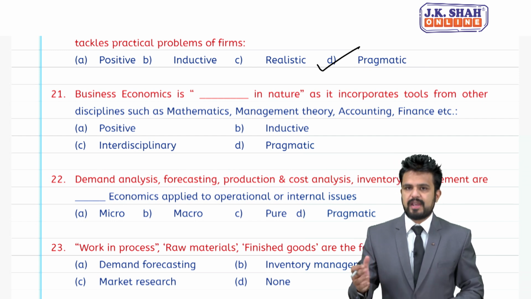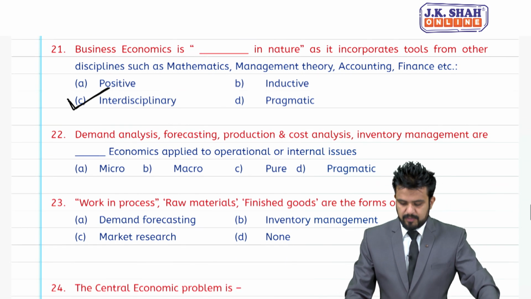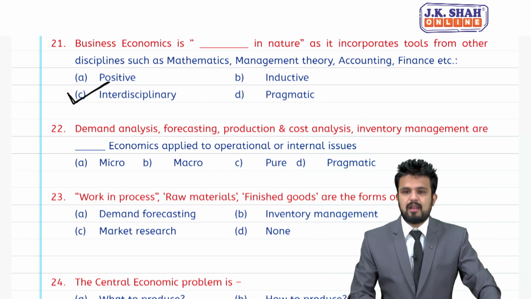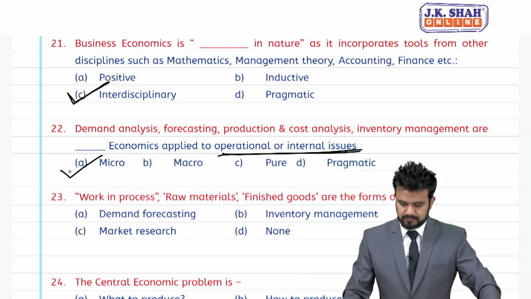So, pragmatic. 21, business economics is dash in nature as it incorporates tools from other disciplines such as mathematics, management theory, accounts, finance. So, it is interdisciplinary in nature. 22, demand analysis, forecasting, production, cost analysis, inventory management are economics applied to operational or internal issues. Operational and internal issues represents micro.